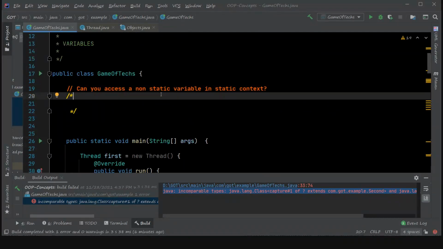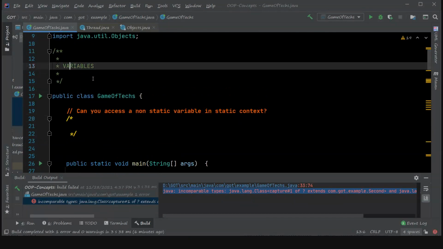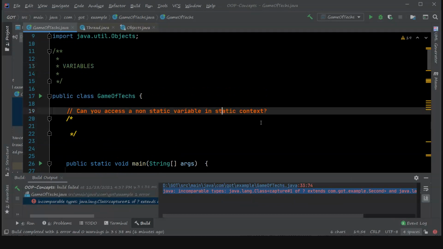Now we are discussing some of the important questions asked on the variables topic. Let's talk about whether we can access a non-static variable in a static context. No, that is not possible in Java, because a static variable is associated with or bound to a particular class. In order to access a static variable, that class need not be instantiated.